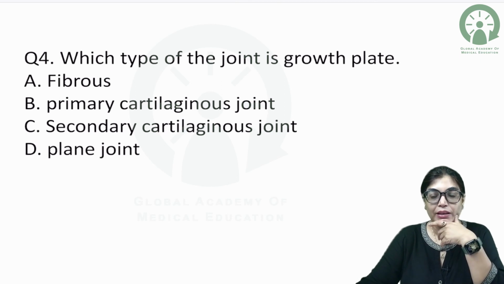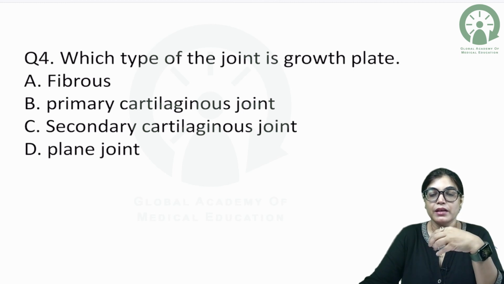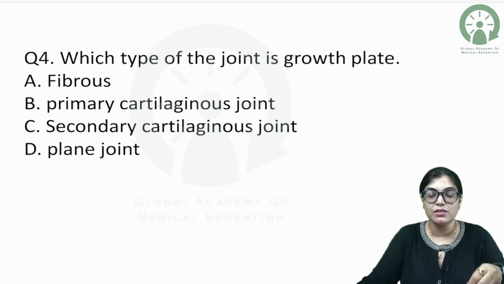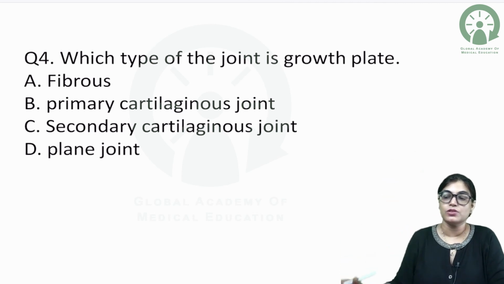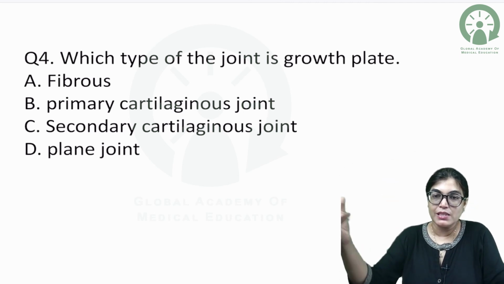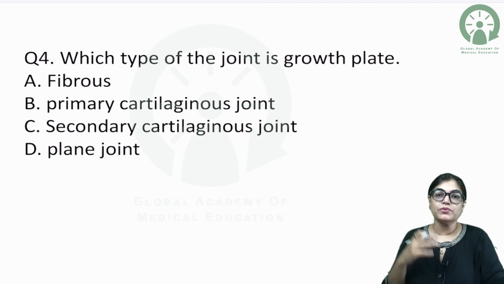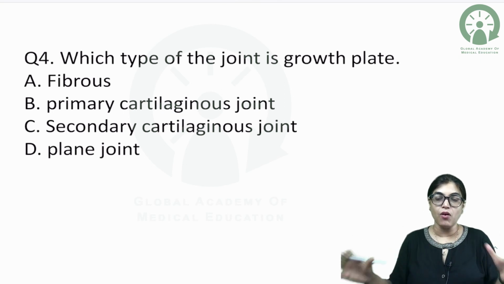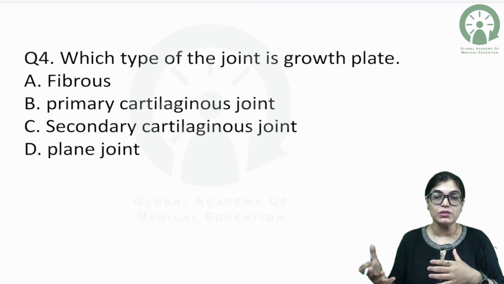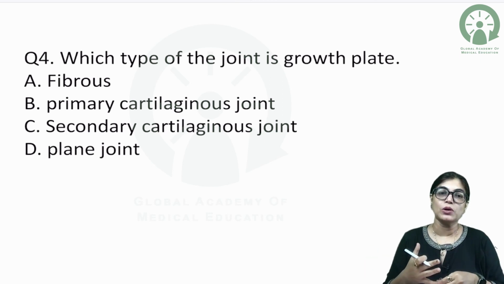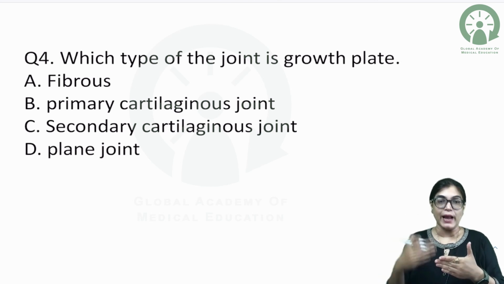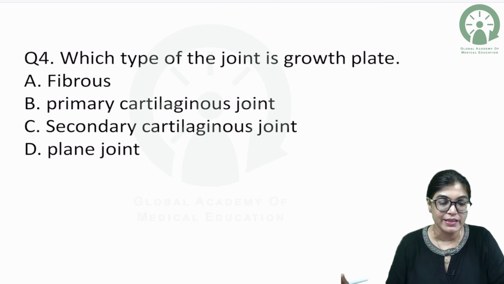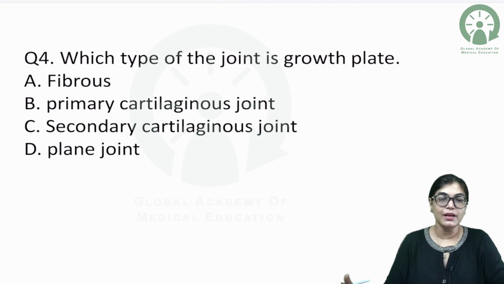So, you must have seen many of the hakims and those who are not doctors, but they claim to tell that yes, you can just take this pill and you will have your height increased by 2 centimeters, by 3 centimeters, but that is not possible, because we know that once the fusion of diaphysis and epiphysis has been done, growth plate has all been ossified, then the further growth of bones is not possible. So, which type of a joint is growth plate? Whether it is fibrous joint, whether it is primary cartilaginous joint, whether it is secondary cartilaginous joint, or whether it is a plain joint. So, 4 options are there and we have to mark the right answer.